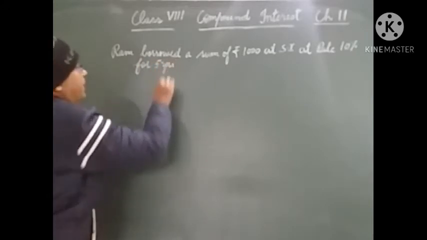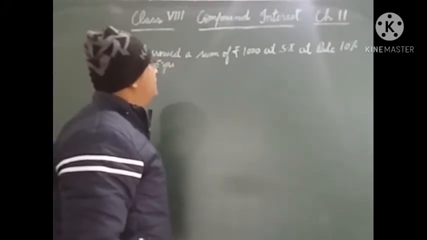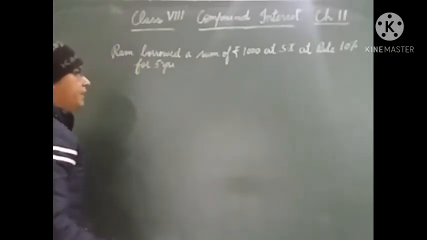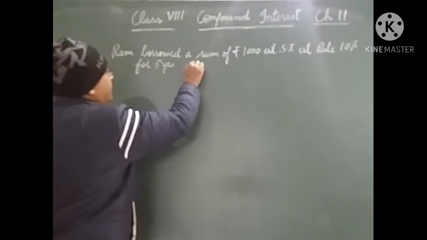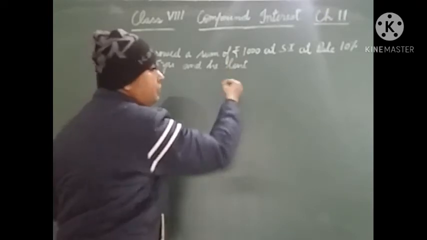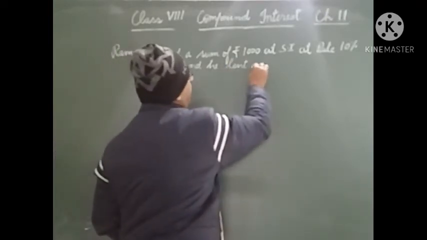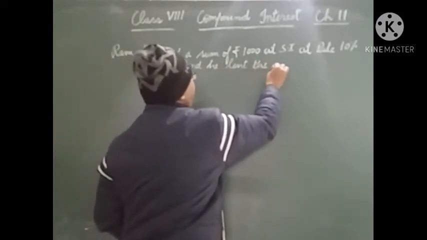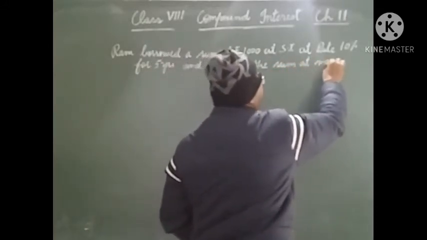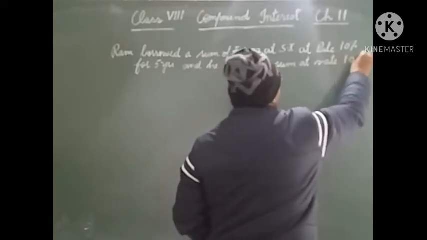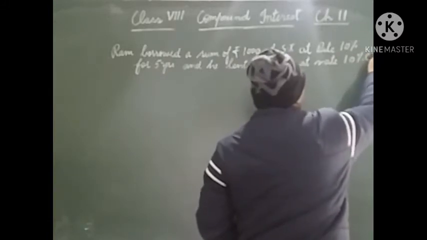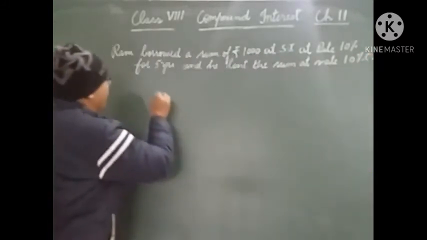Then he lent out that sum. He gave a loan to his friend at the rate of 10% compound interest for the same time period, for 5 years.